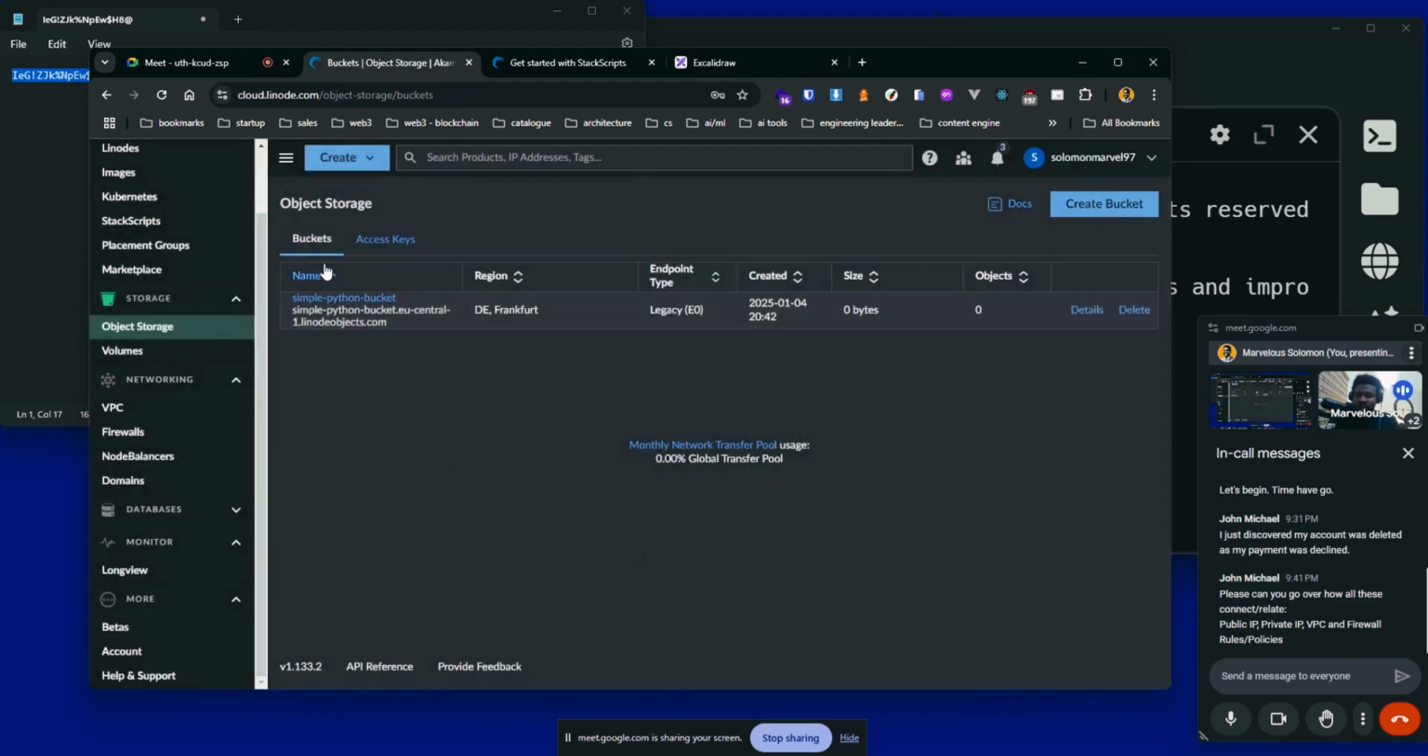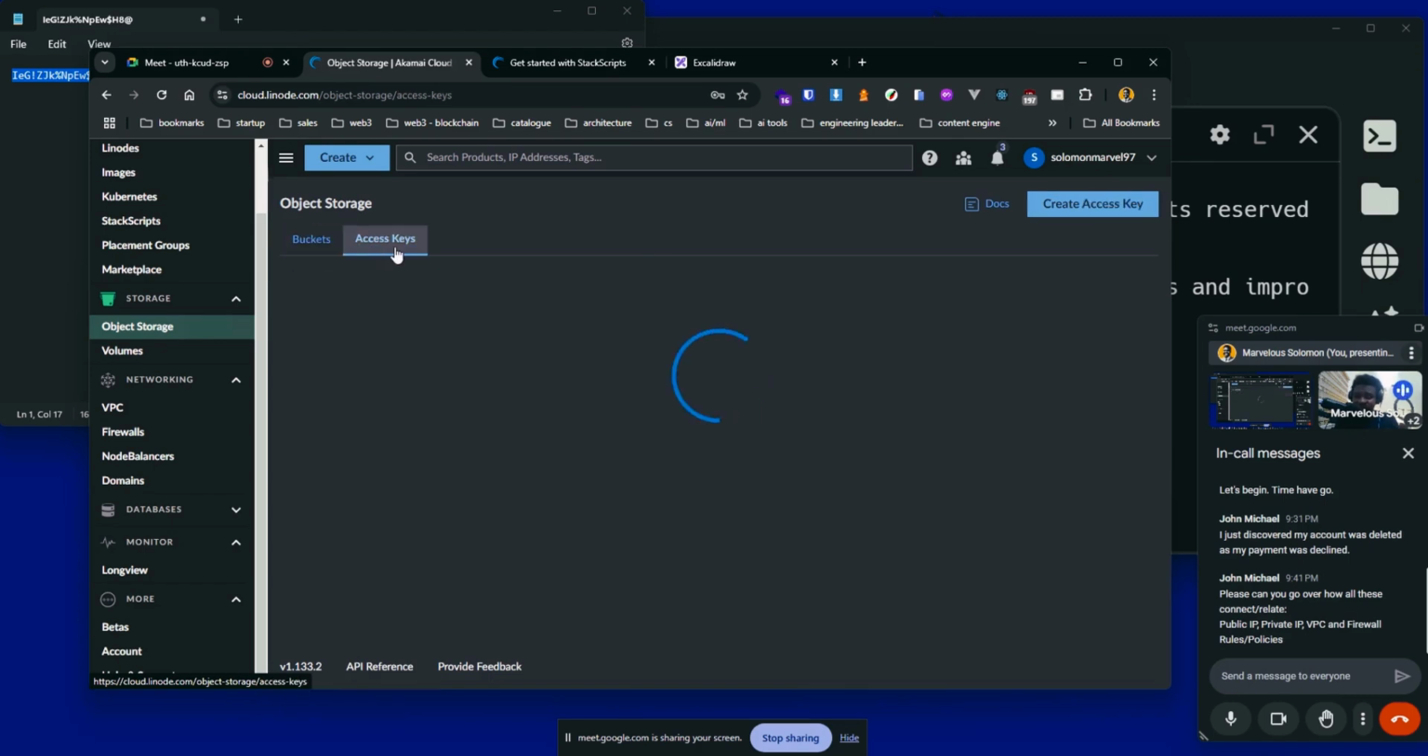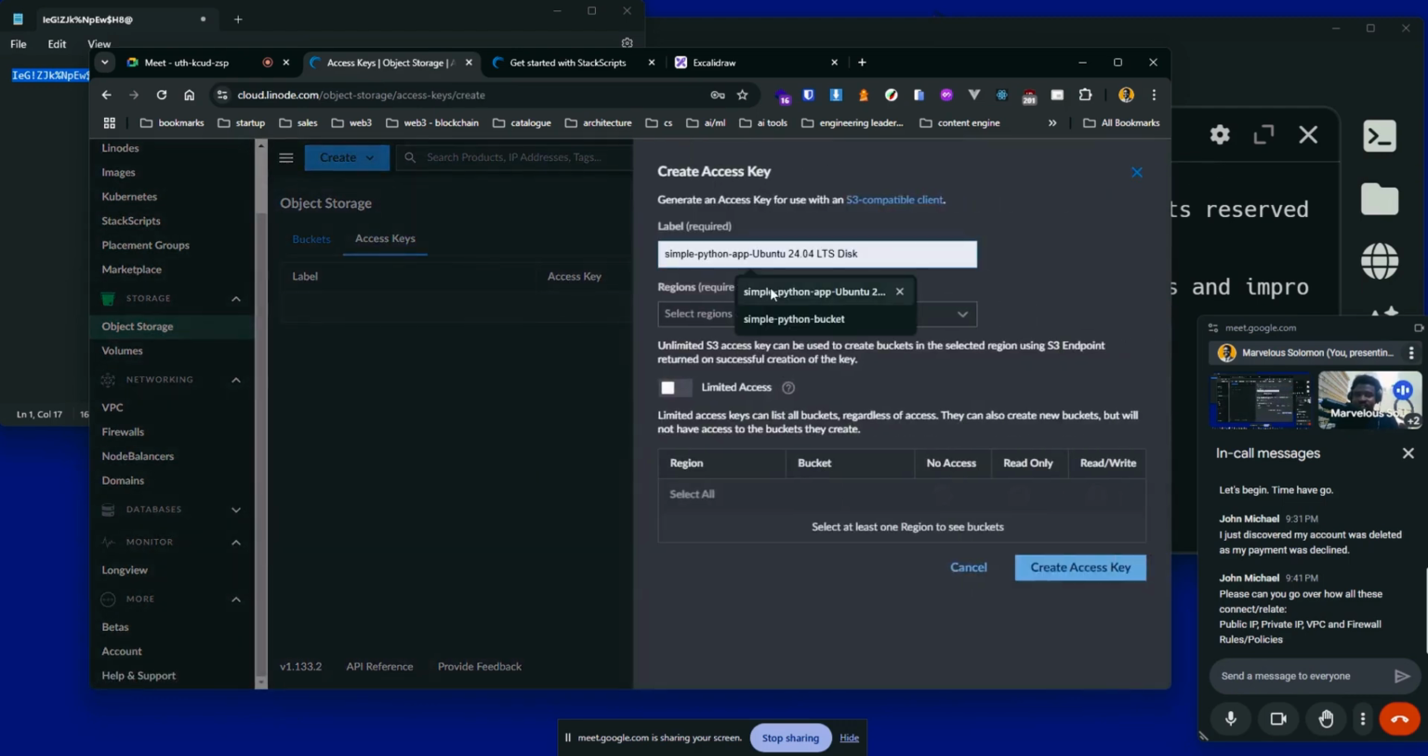Okay, so we have that bucket created here. If I click on access keys, you would see, just like I mentioned earlier, we don't have any access key for now, so we can create one. If I create an access key for this, I'm just going to use the bucket name as well. I can set limited access.